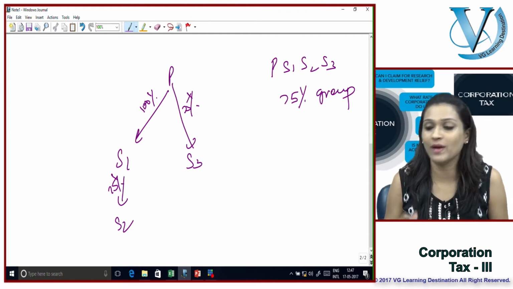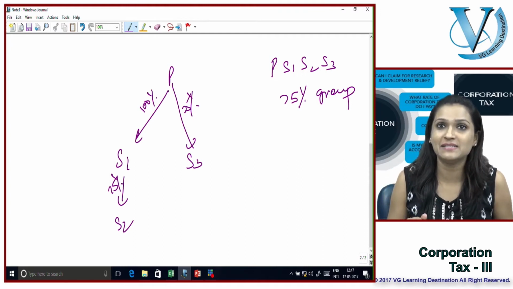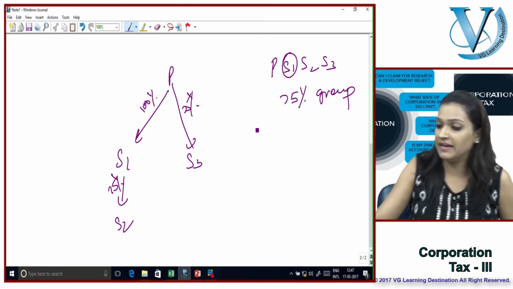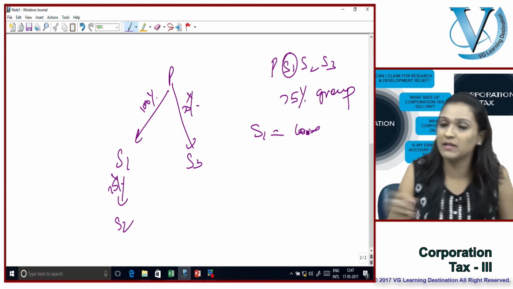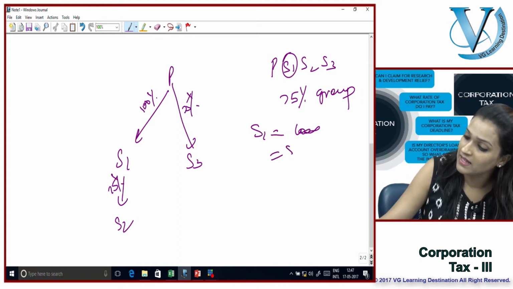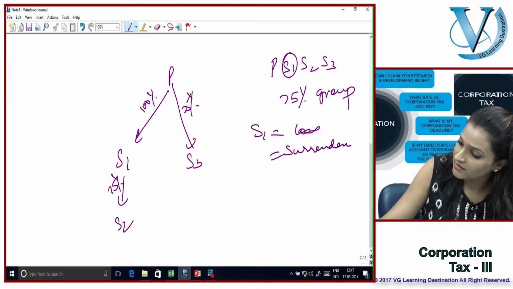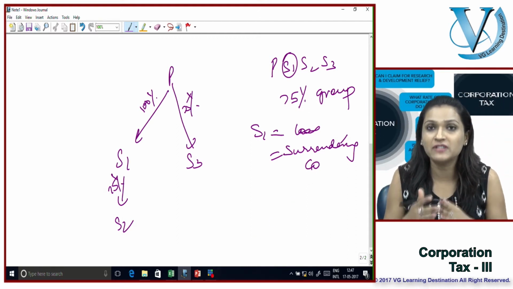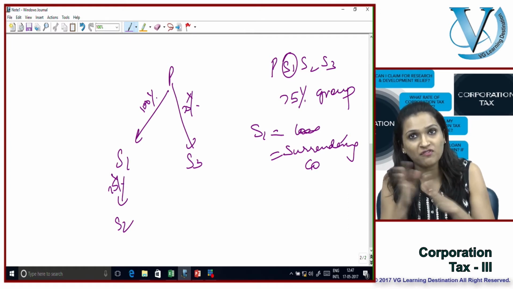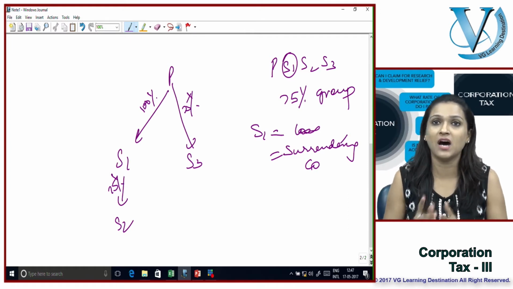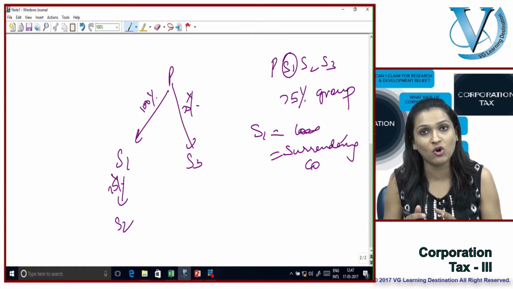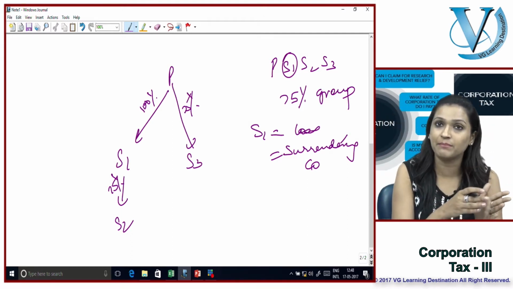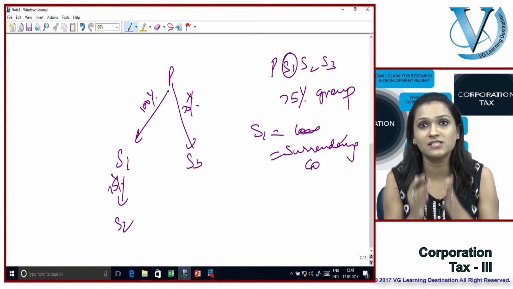Now what happens when one of these entities makes a loss? Supposing S1 has made a loss. The company with the loss is known as the surrendering company, because it is surrendering its loss. The companies whose profits are going to set off this loss are known as the claimant companies, because the surrendering company is making a claim on the claimant company in order to set off its losses.